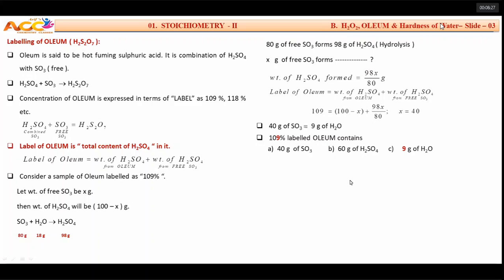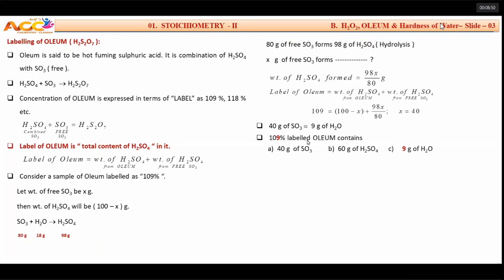If you are sincerely observing this and if you want to go in a short style, then what is your opinion in your mind? You may not declare, but in your mind, Arif sir, this is all fine, I understood, now leave this. What to do, sir? 109%, first take out the 9 from there. Take that 9 and declare this is 9 grams of water.